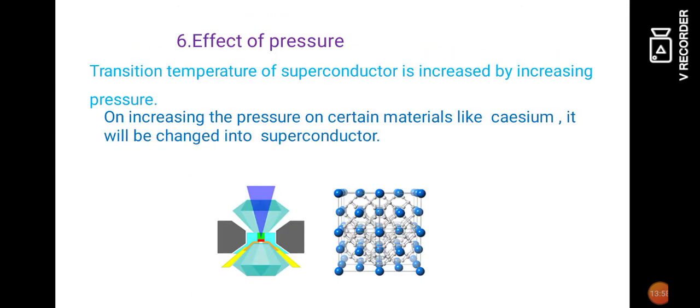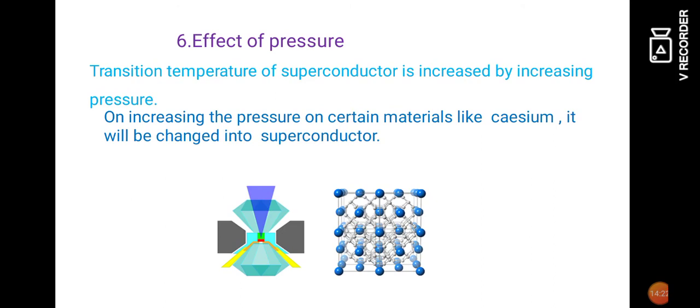Now let us see the final property of superconductors, the effect of pressure. The transition temperature of a superconductor is increased by increasing the pressure. That means we have to consider cesium.